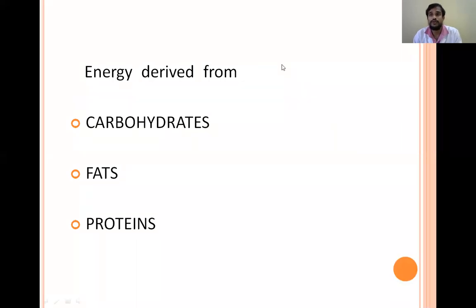And before going to the calculation of energy, we have to know the energy derivation and energy utilization in the body. So how are we getting energy? We are getting the energy by taking carbohydrates, fats and proteins, which are digested and absorbed. We are getting these carbohydrates, fats and proteins from the food that we take in the diet.